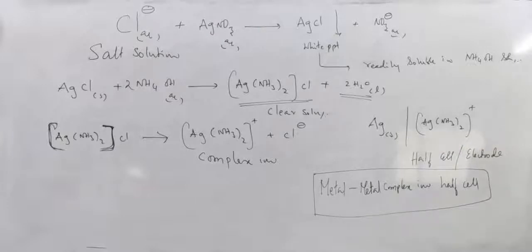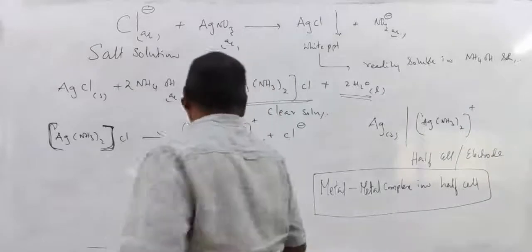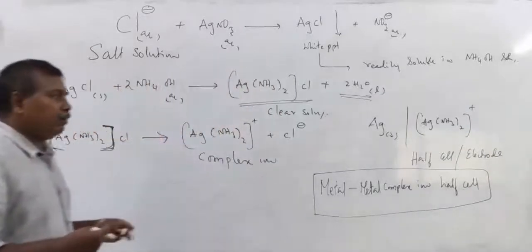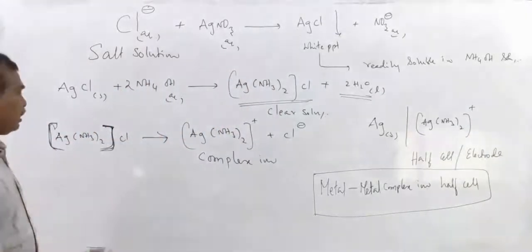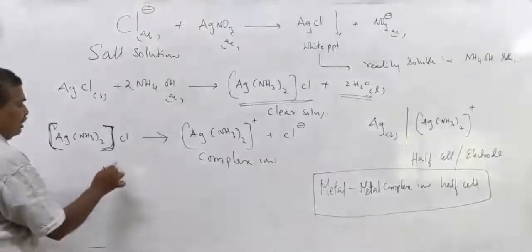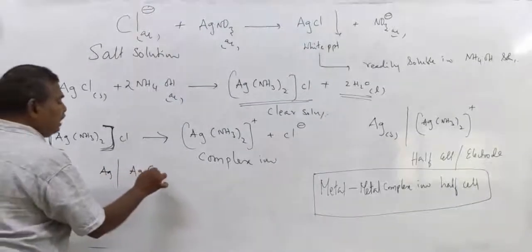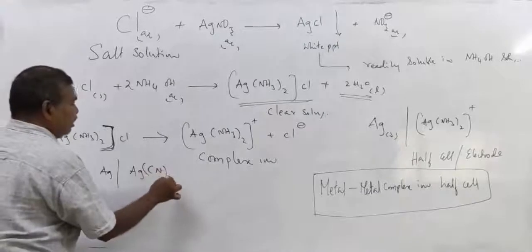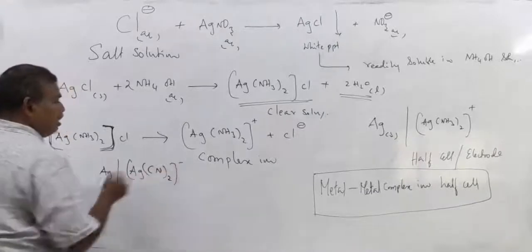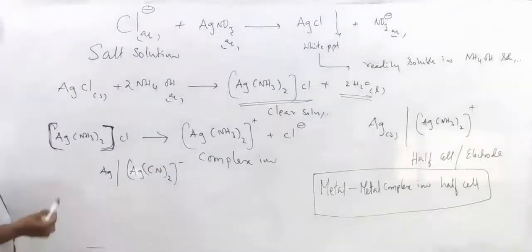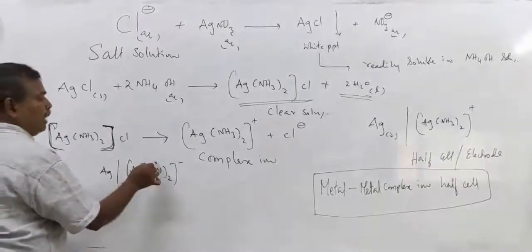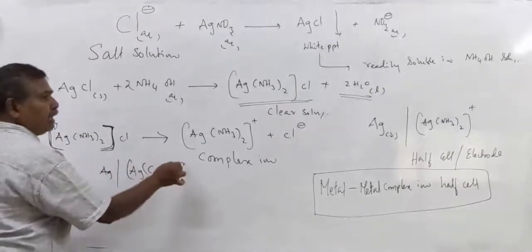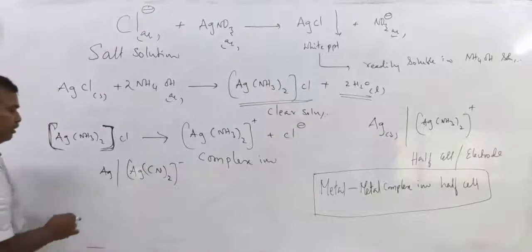Is it clear? See, like that you can prepare any metal complex ion half cell. Ag in contact with Ag(CN)2 minus ion. CN carries -1, so 2 minus plus 1 gives -1.